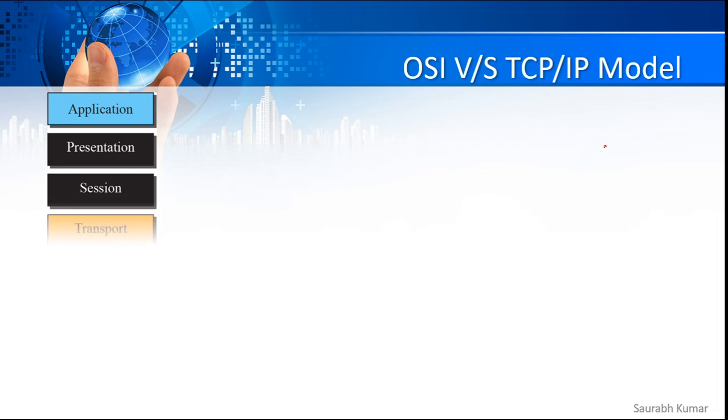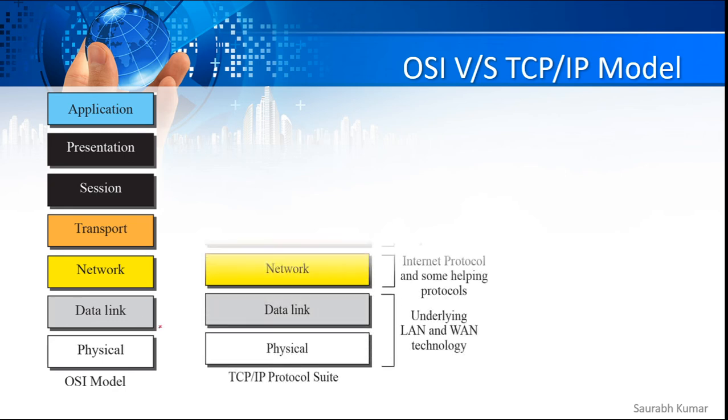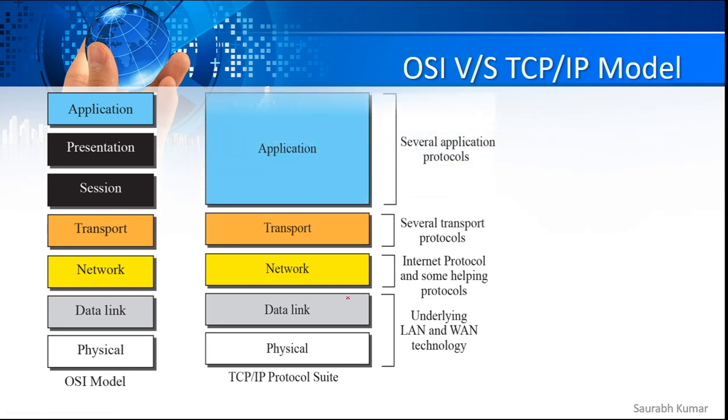Now when we compare it with the DoD model or TCP/IP model, as I explained, in OSI we have 7 layers, but in DoD there are only going to be 4 layers. What they did is merge the lower 2 layers, then the network layer will be single, the transport layer will be single, and they have also merged the upper 3 layers into a single layer. So when we go through the DoD model, it has names like this: access layer, which has the combination of data link plus physical, meaning it will be doing the task of data link plus physical.